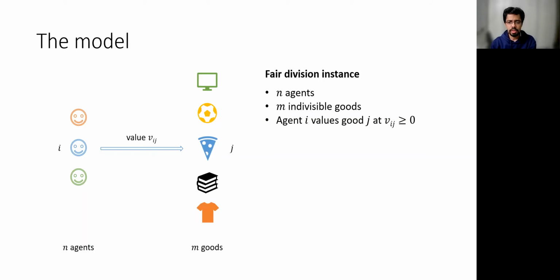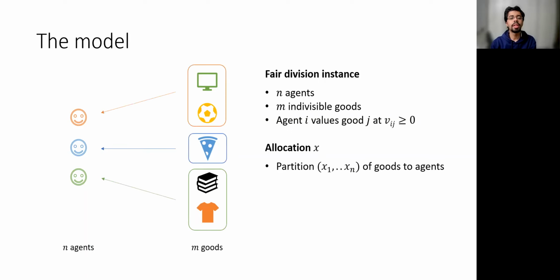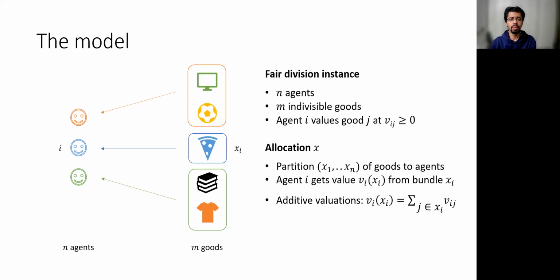Since the goods are indivisible, an allocation is simply a partition of the goods into n bundles, x1 through xn. Here xi denotes the bundle that is allocated to agent i. We denote by Vi of xi the total value that agent i gets from her bundle xi. And in this work, we assume that the valuation functions are additive, which means that the value that an agent gets from a set of goods is simply the sum of the values of the goods in that set.